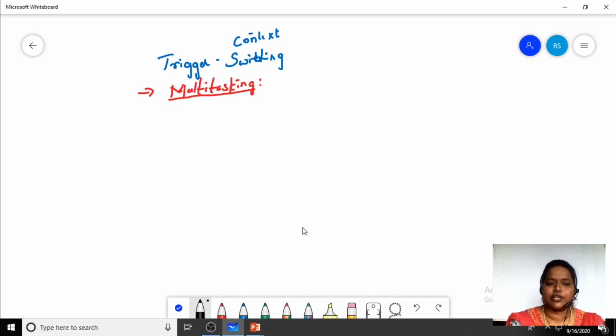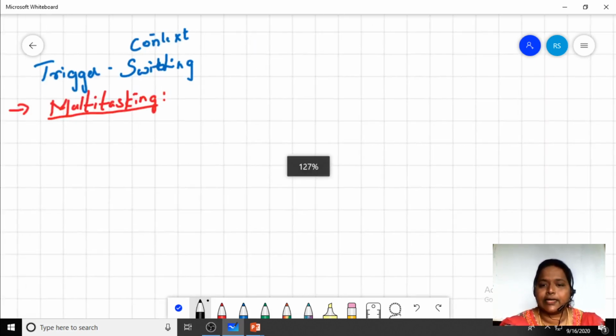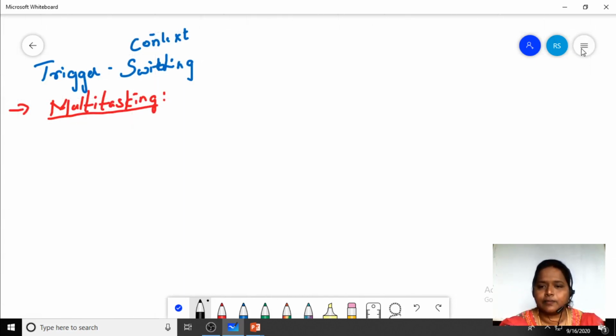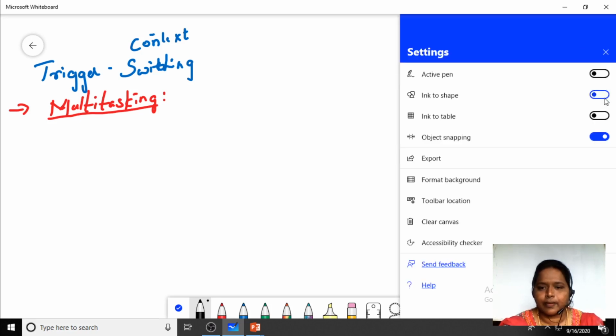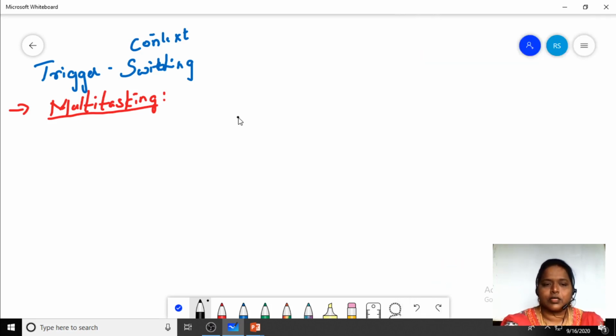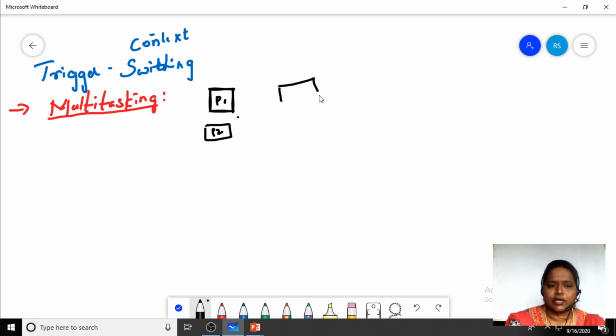So as I have said, multitasking is nothing but this: here we have a process P1, here a process P2, here a process P3, and in the same manner a process P4. In the middle we have the CPU.